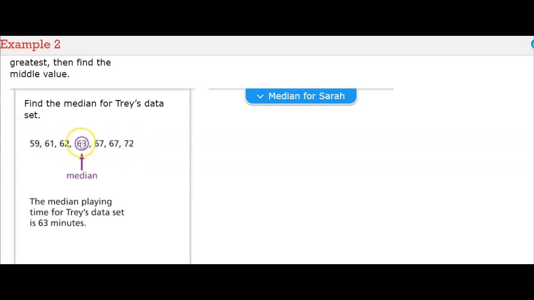So the middle would be the fourth one. There'll only be one middle number, so that's our median. So the median would be the 63 minutes for Trey.